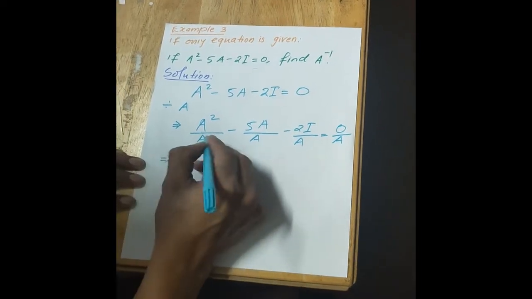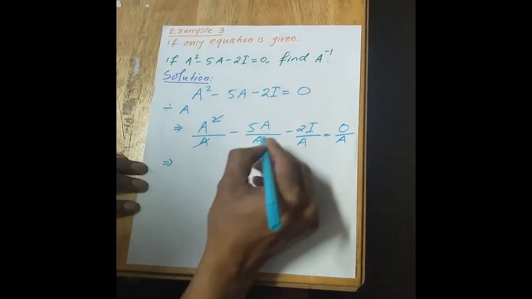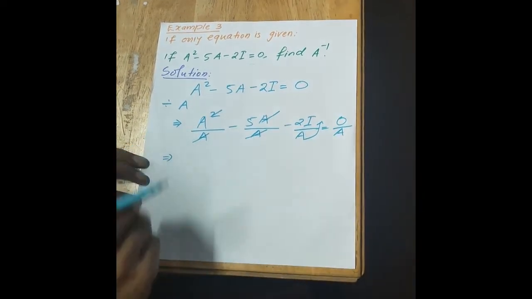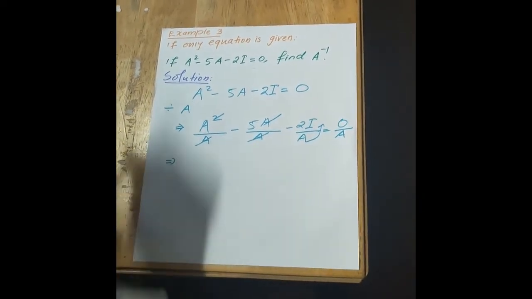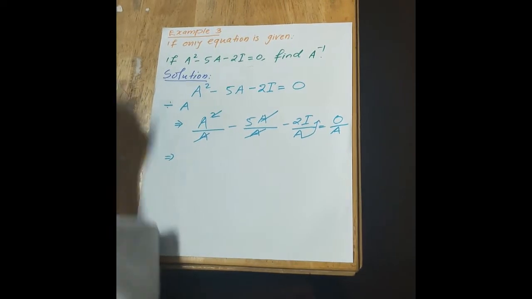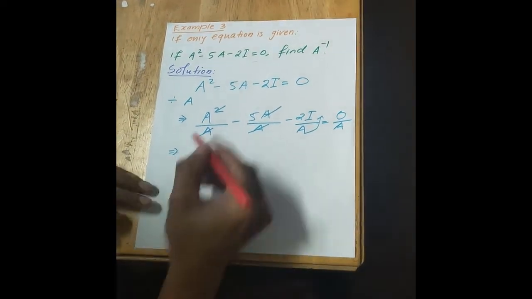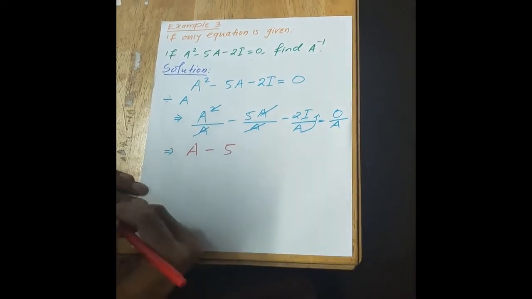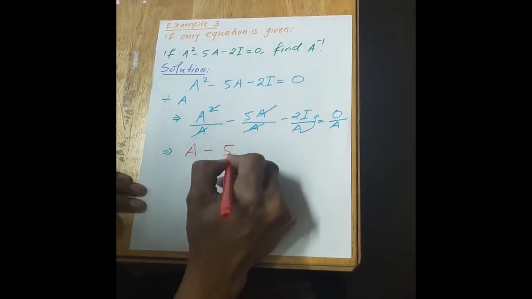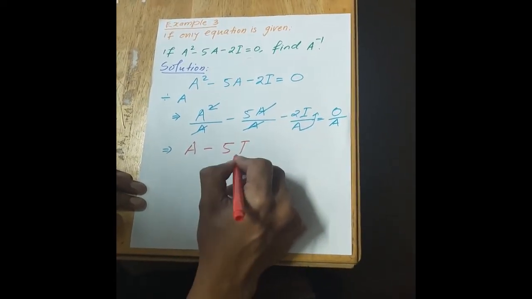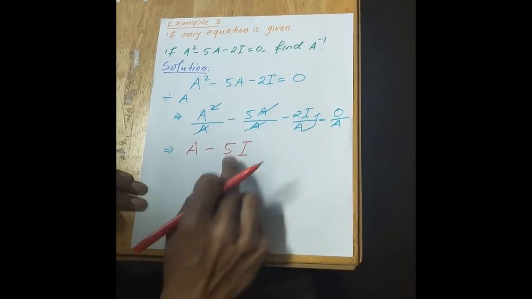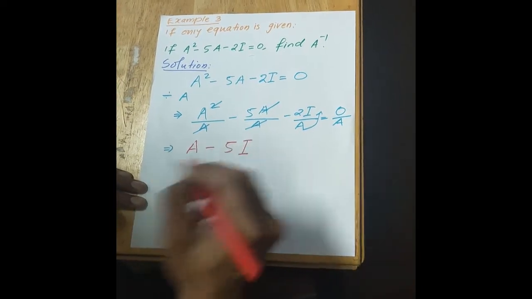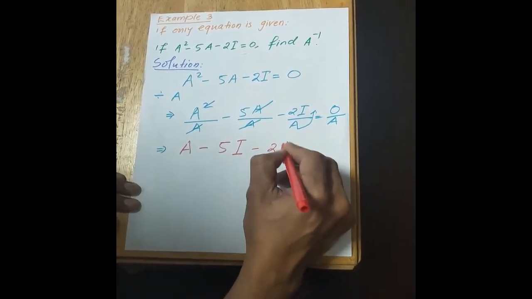A will get cancelled, A will get cancelled, and 0 divided by A is going to be 0 only. So what is remaining here? A minus 5 is only remaining. So you have to add I here, the identity matrix, minus 2 times I.